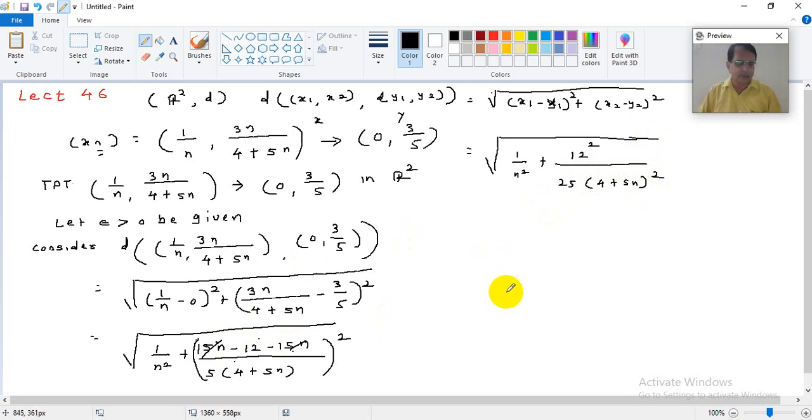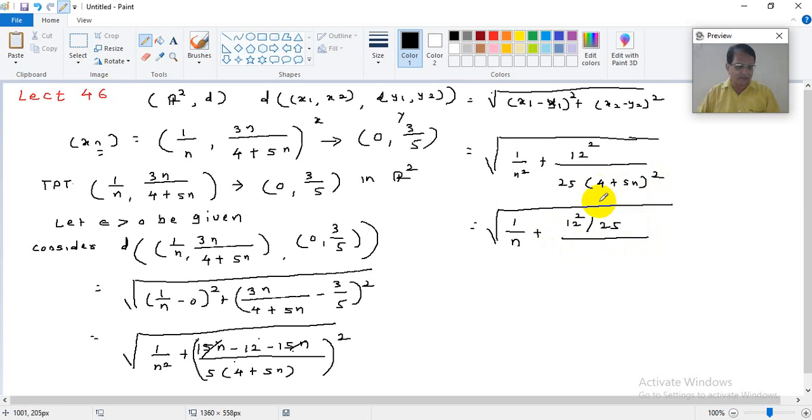This is what I get. Now you can write this as, this will be equal to root of 12 squared upon 25. So it will be 1 by n squared plus 12 squared divided by 25 and divided by (4 plus 5n) squared. So instead what we can do is we can divide by 5.